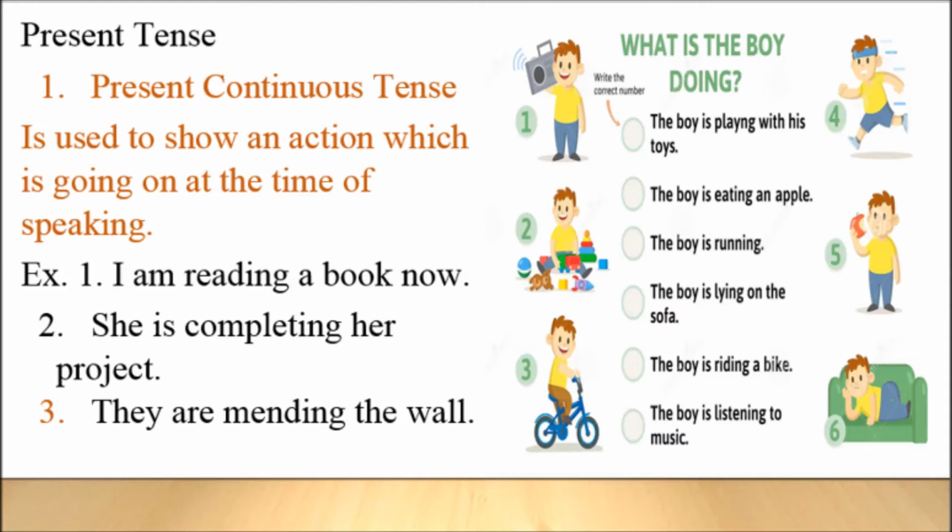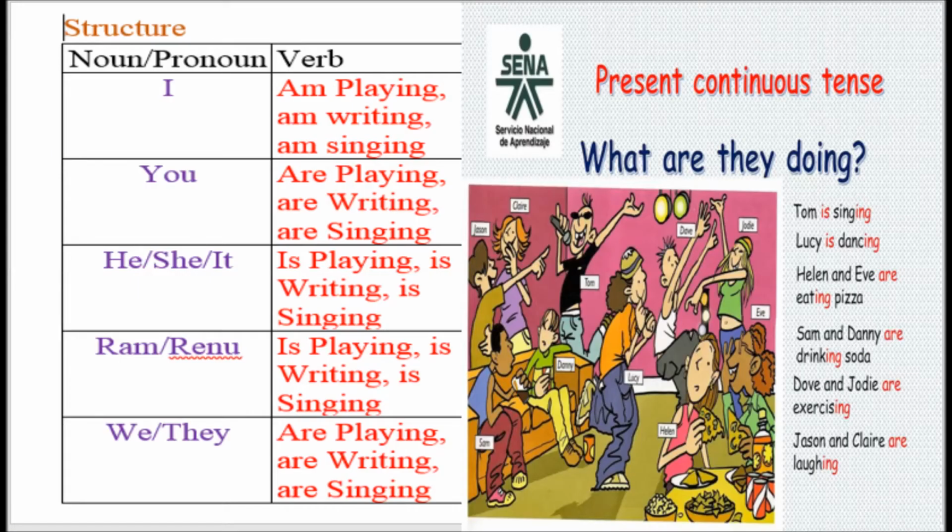As told earlier, you always agrees with the people who are more in number. So whenever you make a sentence with you, remember you're going to use are. You are playing, you are writing, you are singing. Leaving the cases of I and you, whenever you see a person in singular, that is one in number, remember you're going to use the auxiliary is. He is playing, she is writing, it is singing, right? So whenever there is one person, you use is and ing in the present continuous form.